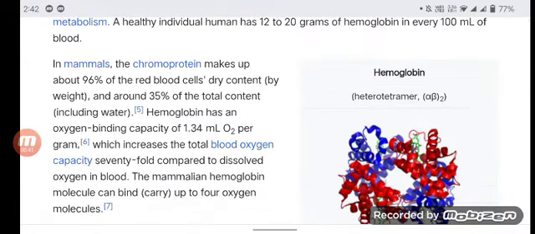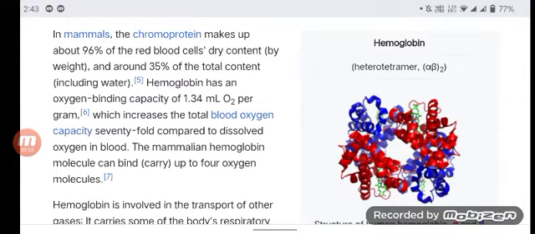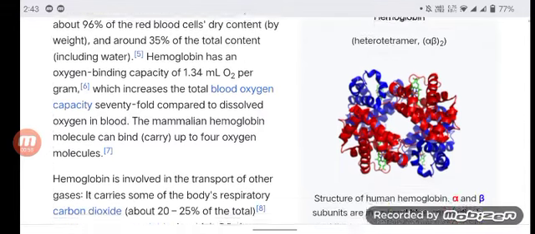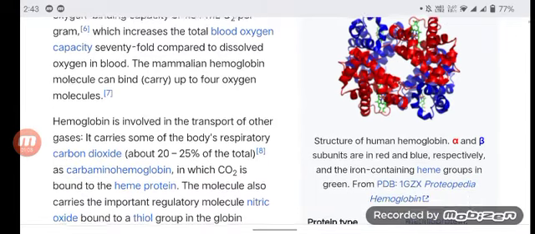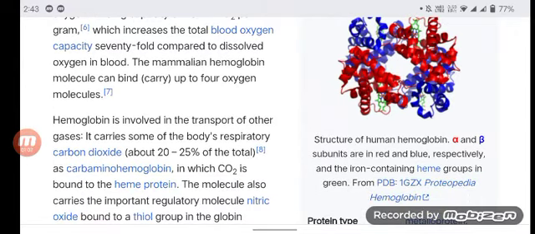In mammals, the chromoprotein makes up about 96% of the red blood cells' dry content by weight, and around 35% of the total content including water. Hemoglobin has an oxygen binding capacity of 1.34 ml O2 per gram, which increases the total blood oxygen capacity 70-fold compared to dissolved oxygen in blood.